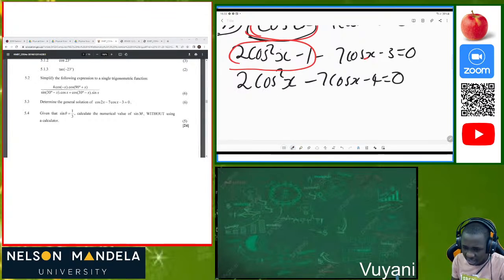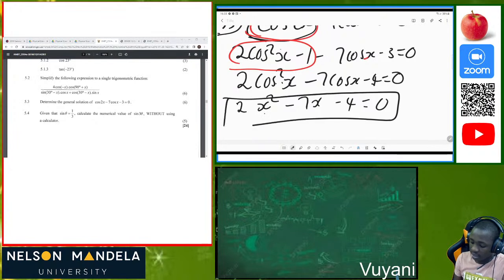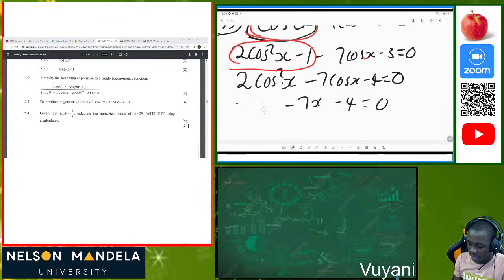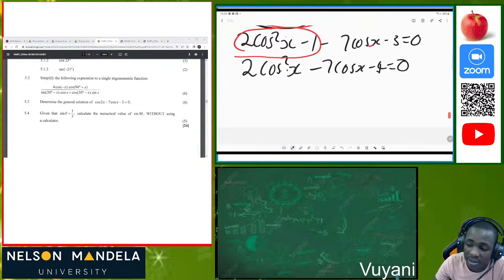Then check it out. This is also the same as 2x squared minus 7x minus 4 is equal to 0, because these cos squared x and x are the same thing. So I always advise that you see that this is now a binomial, this is now a quadratic equation. So you can solve this quadratic equation.